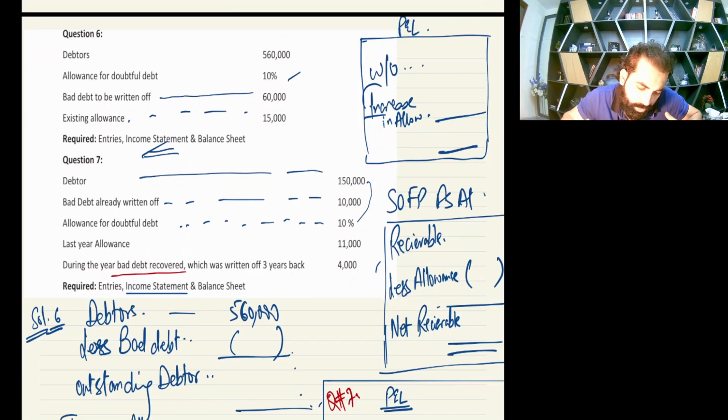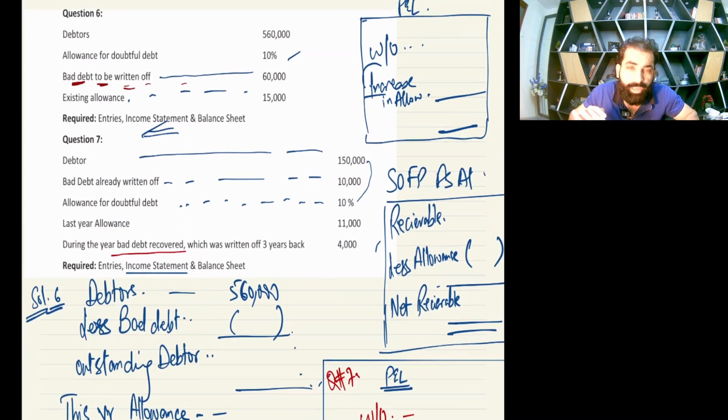Okay, now see this, again different wording. In this question it is written bad debts to be written off. Again, try it yourself, do it and then see my solution. So your debtors are now 560,000 and it is written bad debts to be written off.